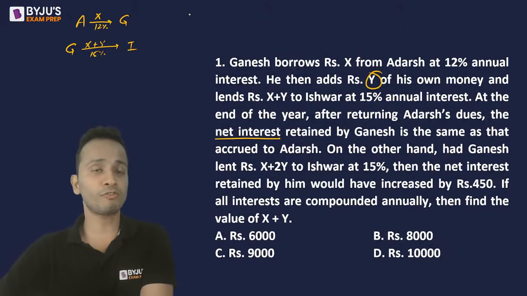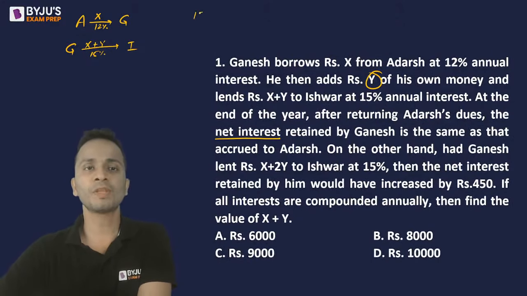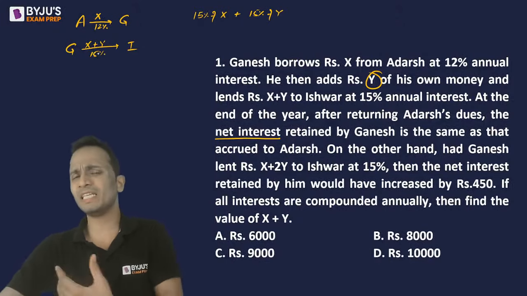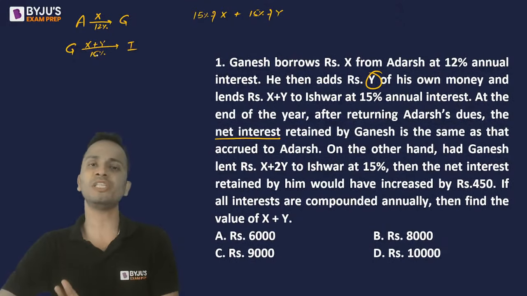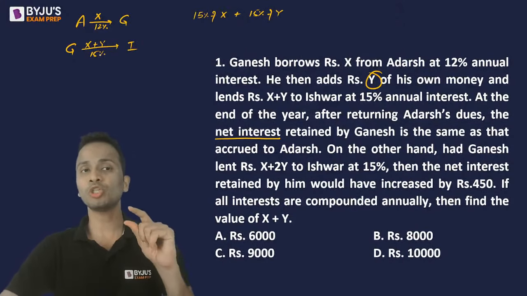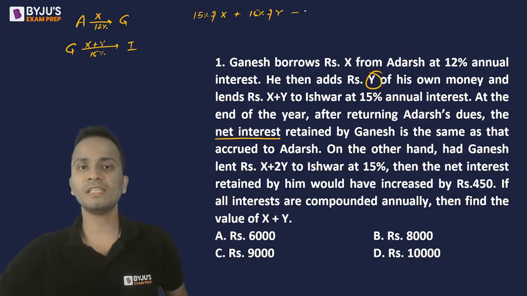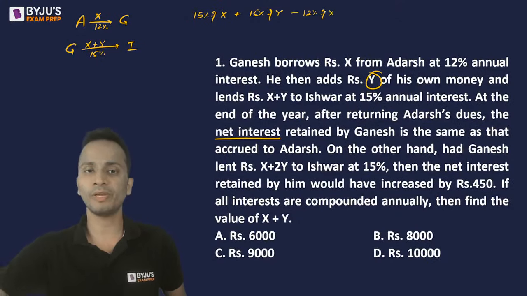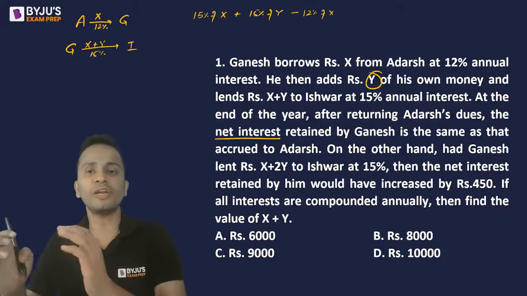So, from Ishwar, the interest that Ganesh will get will be 15% of X plus 15% of Y. The money that he lent to Ishwar was X plus Y at 15%, so 15% of X plus Y is the interest that he must have got from Ishwar. Now, the portion of interest that he must have returned to Adarsh must be 12% of X. So if I subtract 12% of X from here, that will be the net total interest retained by Ganesh.